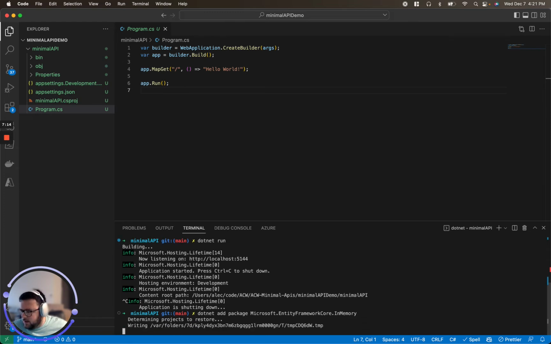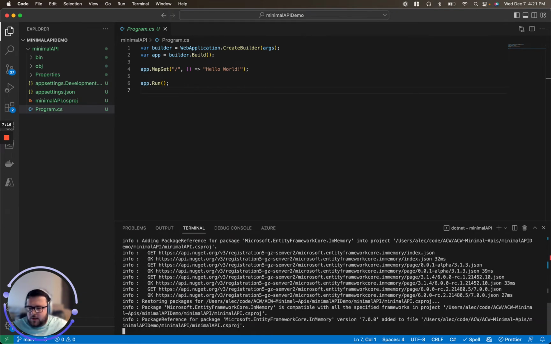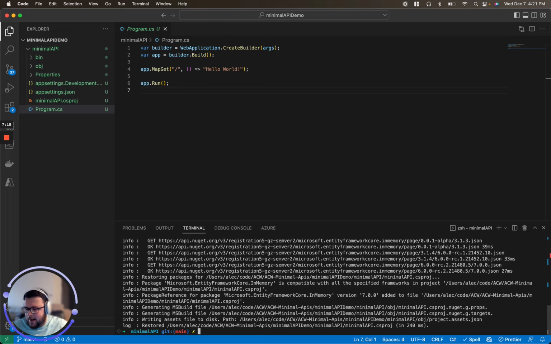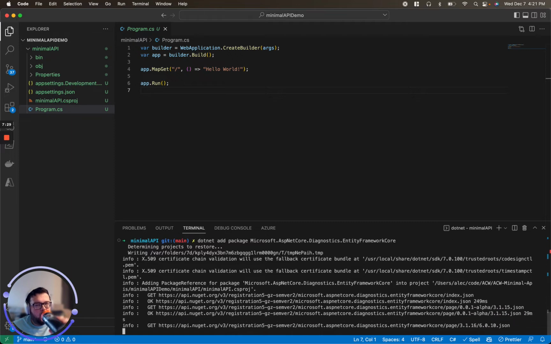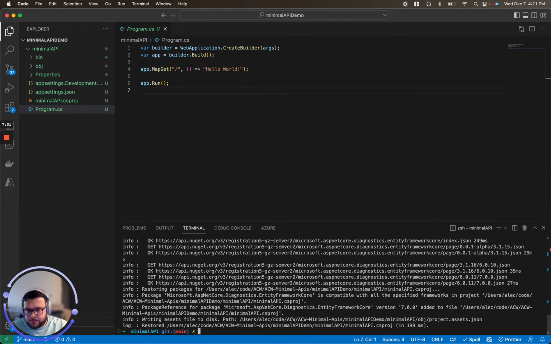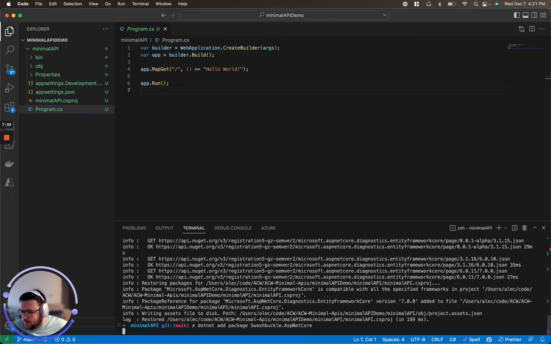This is the package to do all of our stuff in memory, and it will allow us to have some state in our app while it is running. The other thing we're going to want to add is diagnostics for Entity Framework. And finally, we're going to want to add Swashbuckle so we can get some .NET Swagger codegen stuff to work as well.